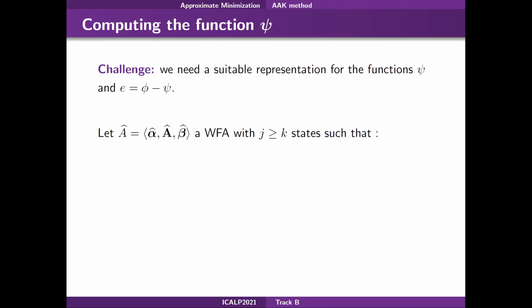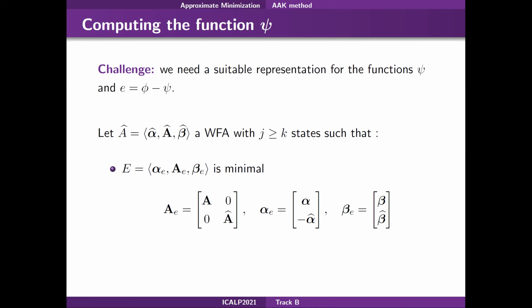And we want for these two properties to hold. First, we want the automaton E to be minimal. Note that the function that E is computing corresponds to the difference between the function of the original WFA A and the one of A hat. The second condition is that 1 cannot be an eigenvalue of the transition matrix of the automaton A hat.